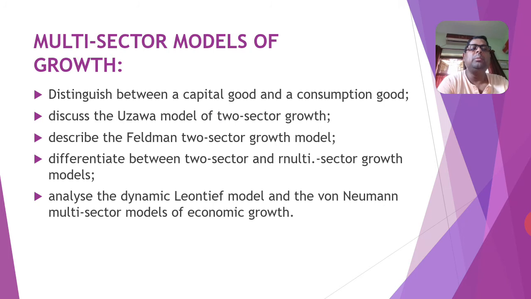Another unit is multi-sector models of growth. From this chapter, you have to distinguish between a capital good and a consumption good, and the Ujjawa model of two-sector growth, the Feldman two-sector growth model, and you have to differentiate between two-sector and multi-sector growth models, and you have to analyze the dynamic Leontief model and the von Neumann multi-sector model of economic growth. This is a very interesting and very important model. Leontief model and the von Neumann multi-sector model of economic growth.